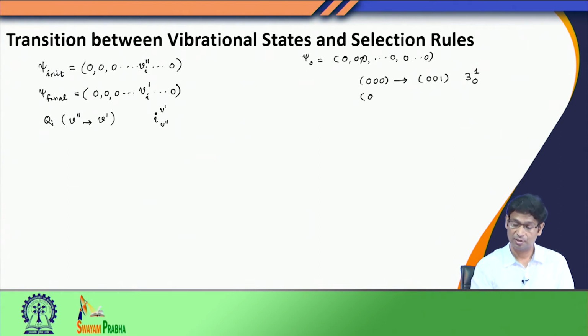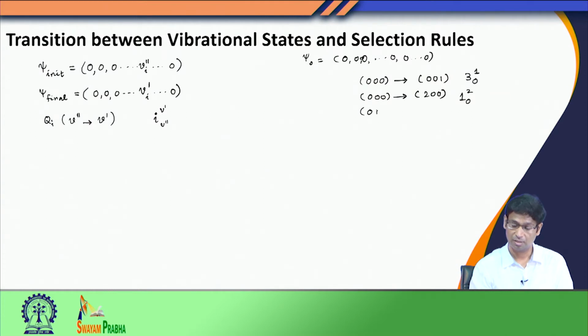If I say 0 0 0 to 2 0 0, how would I express it? I see that I am exciting the molecule along the Q1 degree of freedom. So the degree of freedom is written here, and then the initial state is 0 and the final state is 2. Along the Q1 mode I am going from the 0th vibrational state to the 2nd vibrational state. I can also have a combination of this.